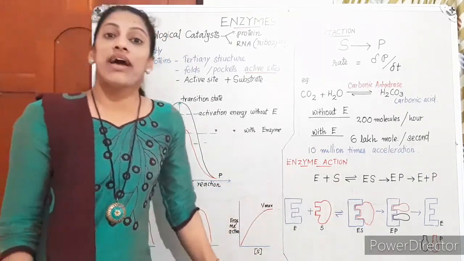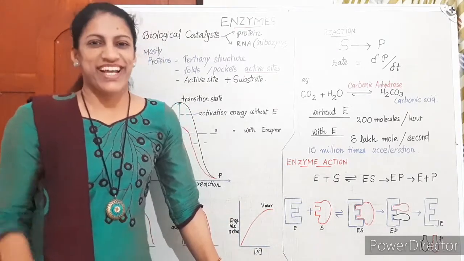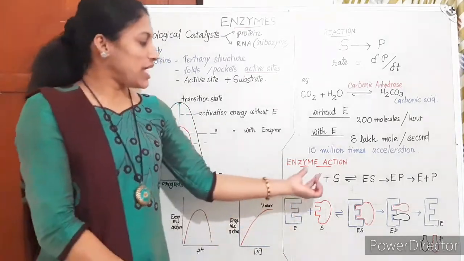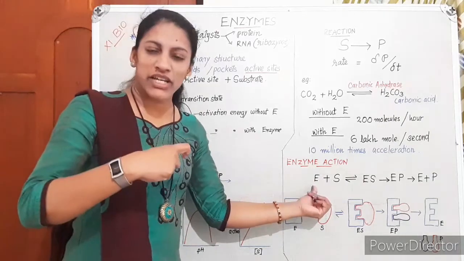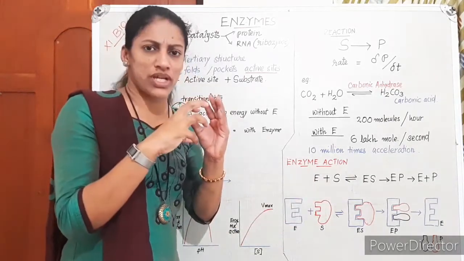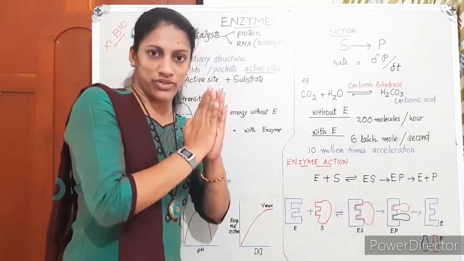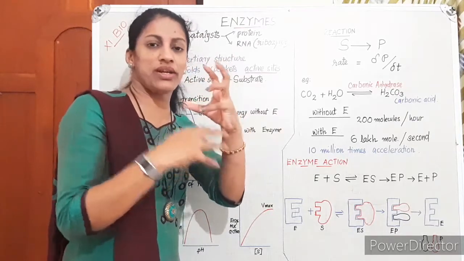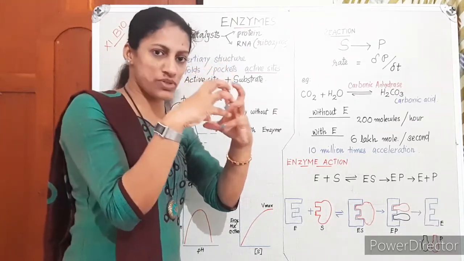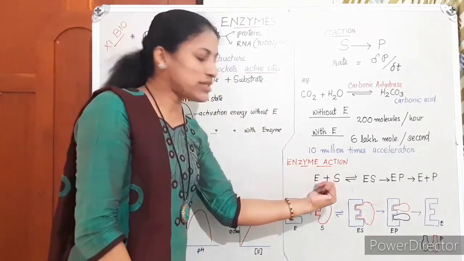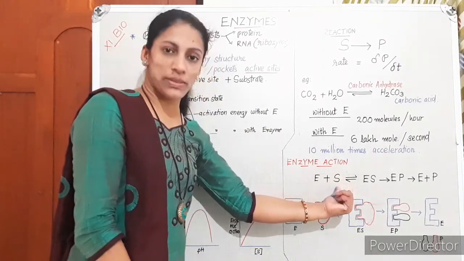What happens at the time of enzyme action? At the time of enzyme action, the enzyme at its active site, which is specific for the substrate. Only the substrate can come and bind there. It is highly specific, structurally specific for the accommodation of the substrate. The enzyme at its active site binds to the substrate.